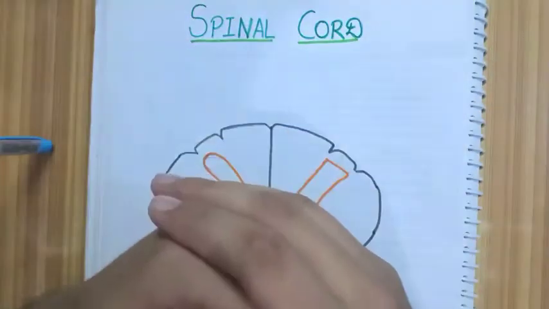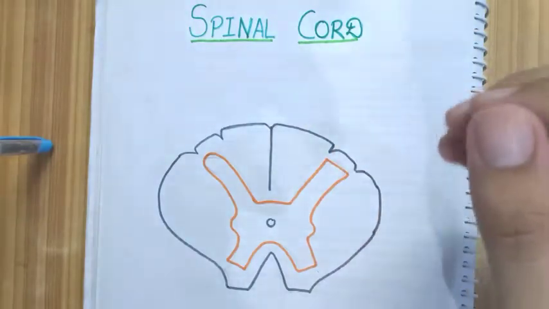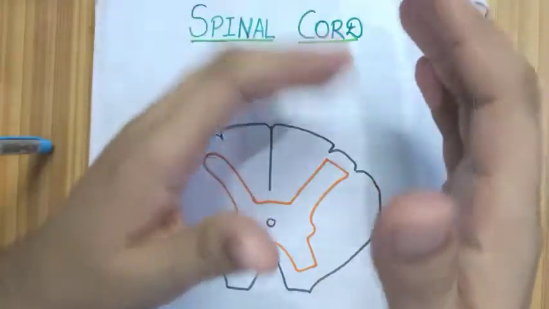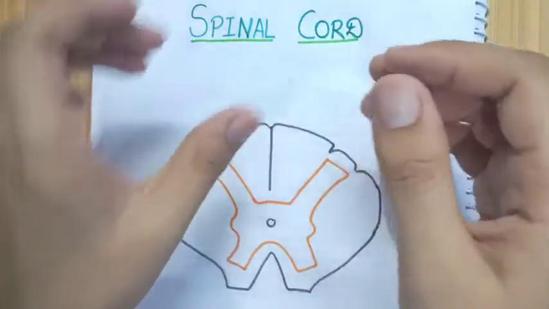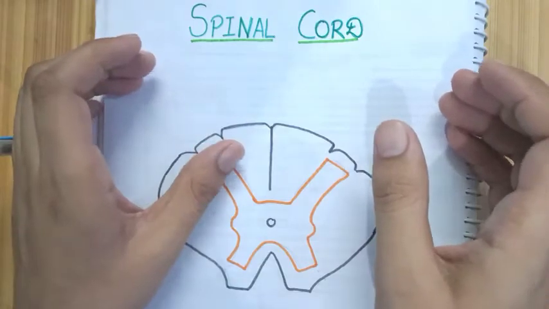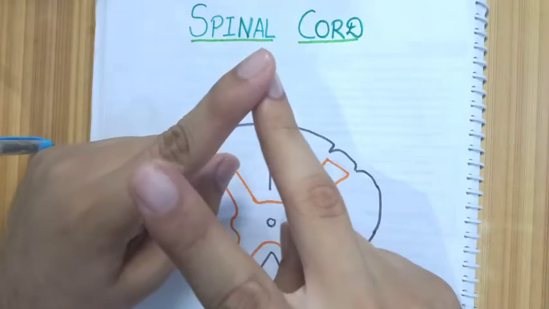I am Ashish and this video will discuss the spinal cord. So the spinal cord is a part of the central nervous system. As you know, the nervous system is divided into two parts, the central nervous system and the peripheral nervous system. The central nervous system is itself divided into two. We have the brain and then we have the spinal cord.